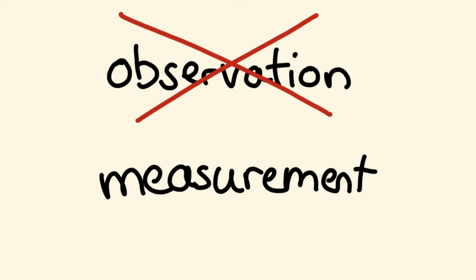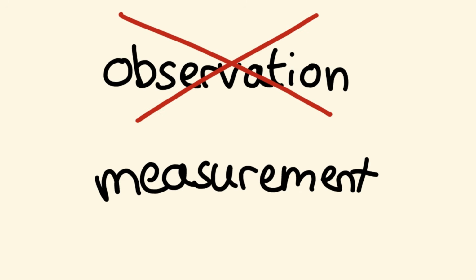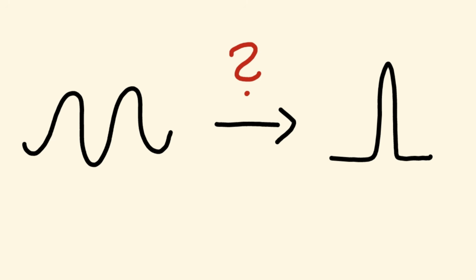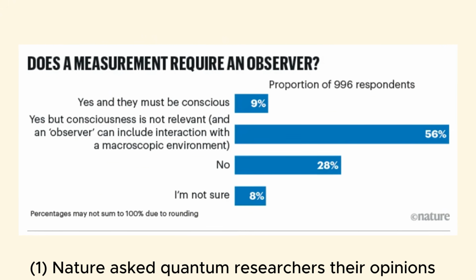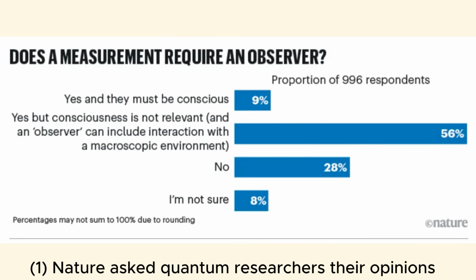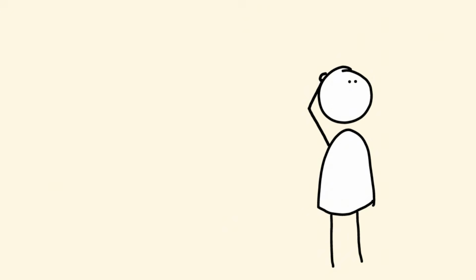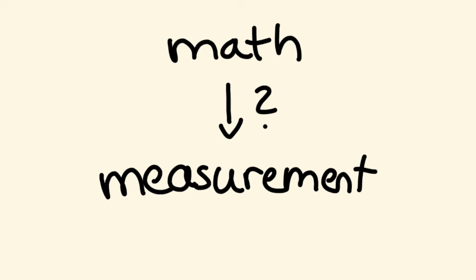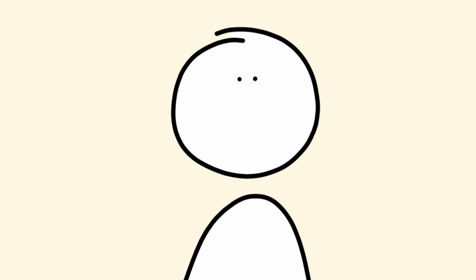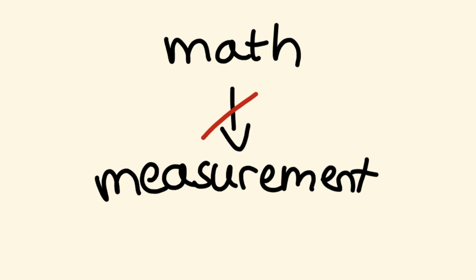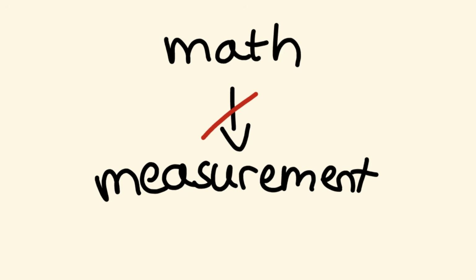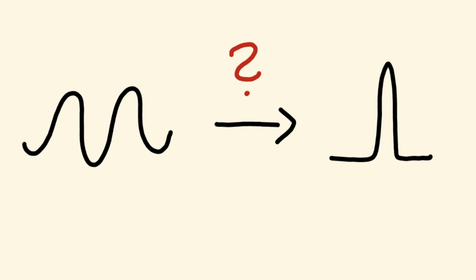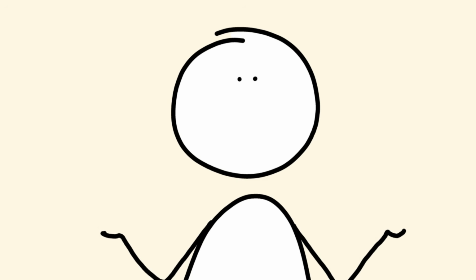So I think we should stop using the word observation when we're talking about quantum mechanics, because it leads to the understandable misunderstanding that this is about a conscious human being. But most physicists agree that this is not the case. Consciousness plays no role in this whole measurement thing. The basic math of quantum mechanics does not relate measurement to consciousness. What does it say about measurement? Well, nothing. There is no mathematical operation within the basic framework of quantum mechanics that describes the process of measurement. There's no measurement function, no measurement operator. How is this possible? And if that's true, where does the statement measurement or observation collapses the wave function come from? If we don't even know what measurement is.